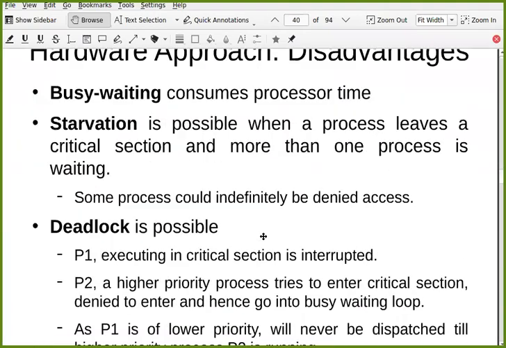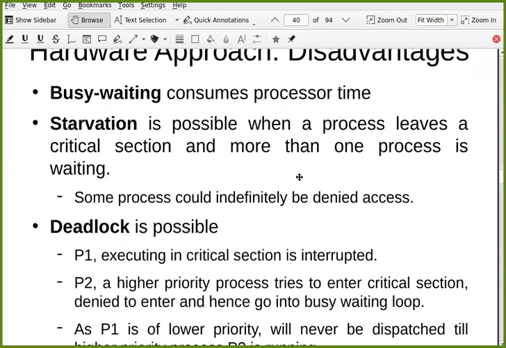And there are a few disadvantages definitely. One is busy waiting that we have discussed. It consumes processor time unnecessarily. Starvation is possible when a process leaves the critical section. When a particular process leaves the critical section and more than one process is waiting, it happens that some of the processes could indefinitely be denied access because of lower priority or whatever the reason. It is always waiting. It never gets a chance to acquire the lock when another process leaves that critical section.